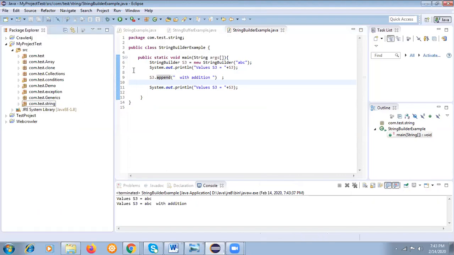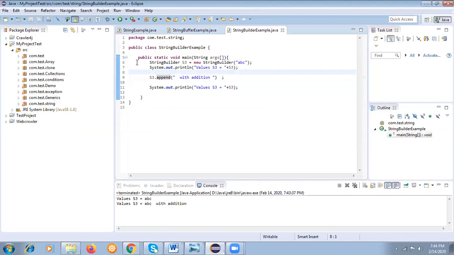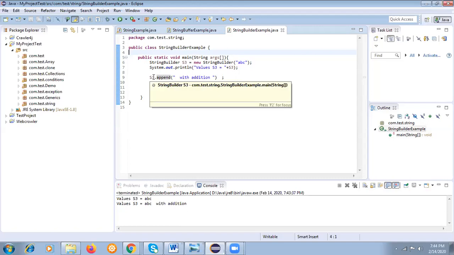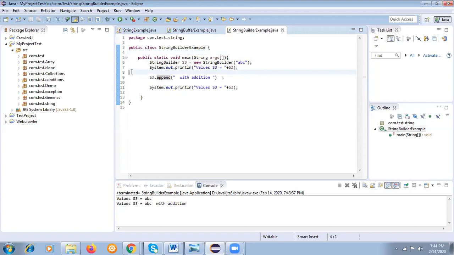I hope you got the basic concept of string. There is also the concept of split. If you want to split a string, or use tokenizers, we will discuss that in some other session, where you can find out how to split the string or use the tokenizer. Thank you very much.